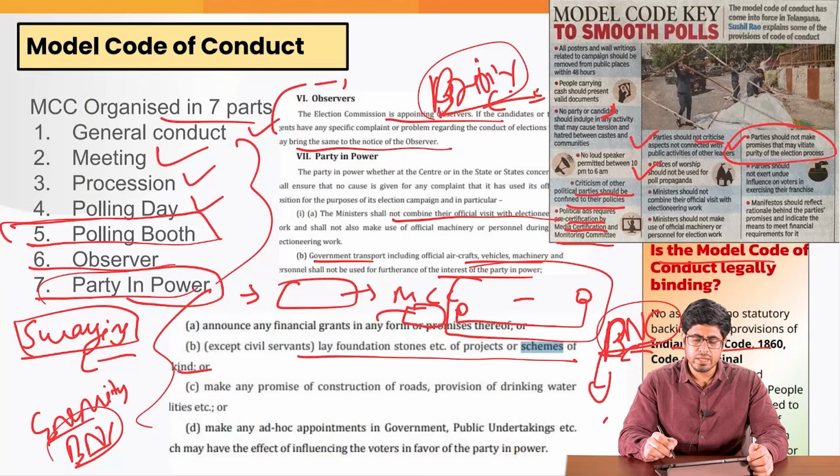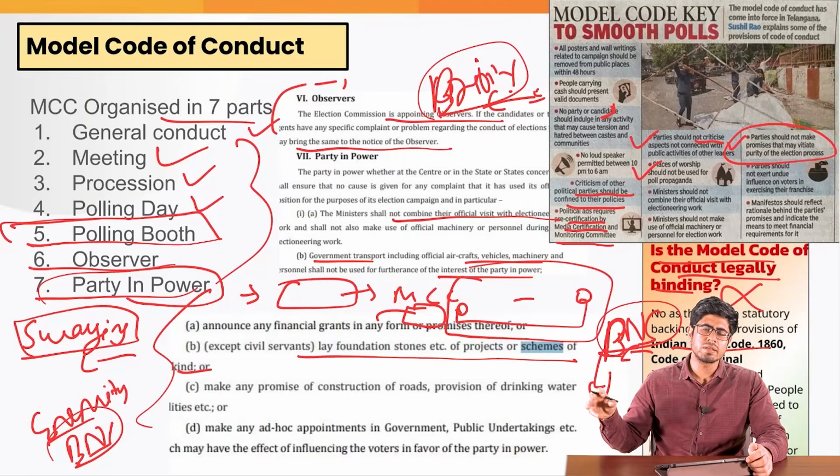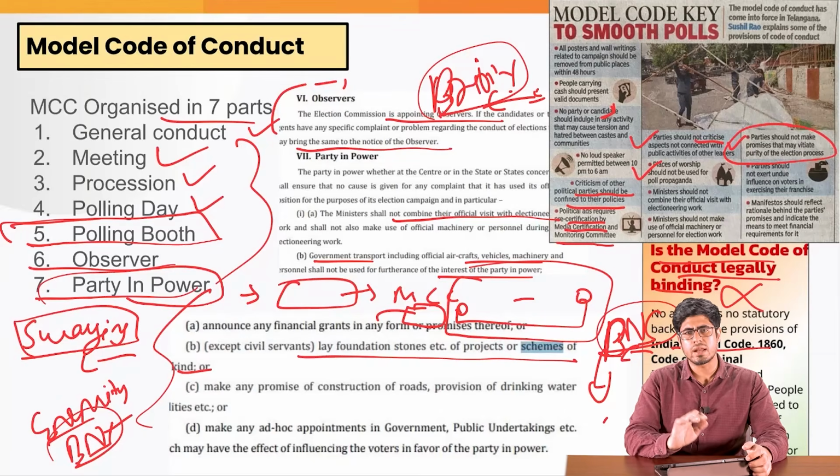So in itself, the Model Code of Conduct is not legally binding. It has no force of law, but if certain provisions are also punishable under some other law, then the law would take its own course from those other laws, which is the Bharatiya Nyaya Sanhita or any other act for that matter. So this was the Model Code of Conduct for you.